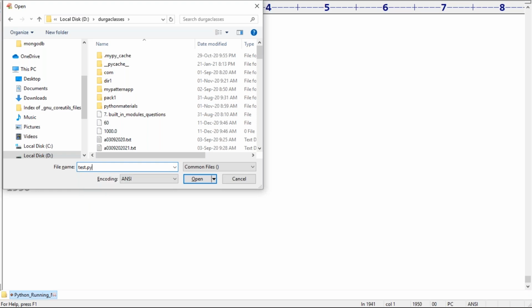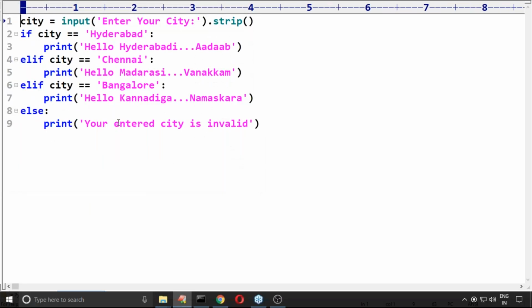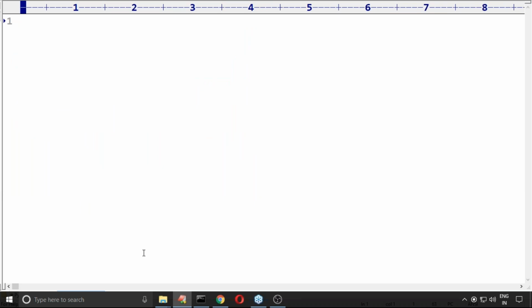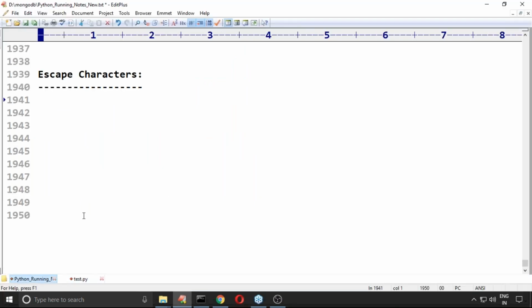Have you ever heard about backslash n? What is the meaning of backslash n? It is the new line character. We already used it sometimes in the last sessions.